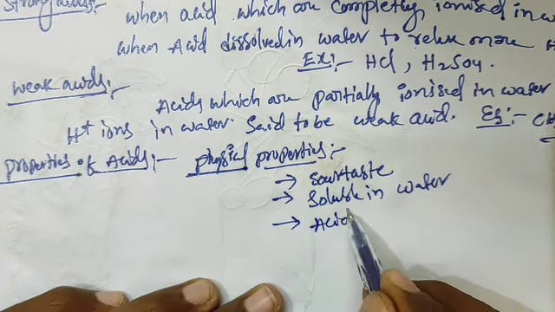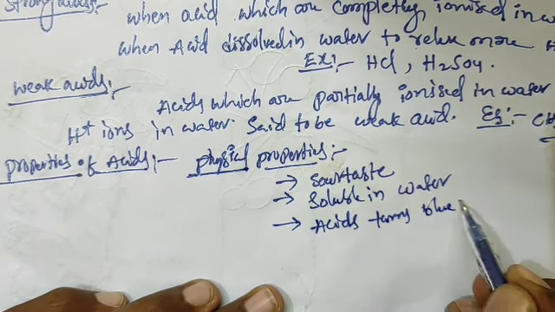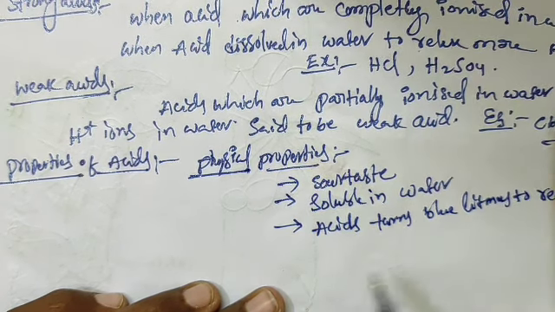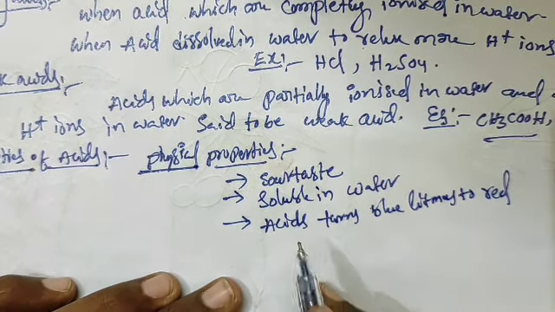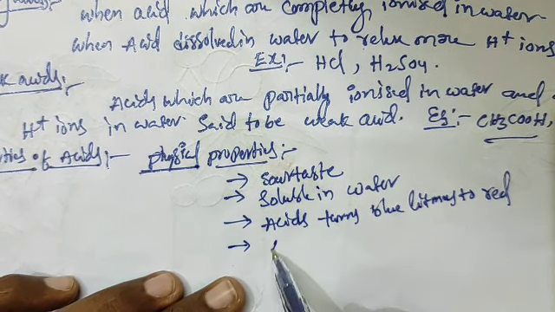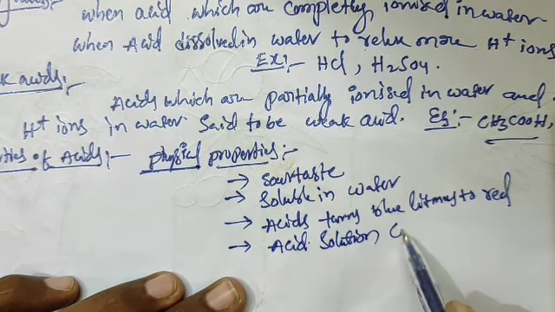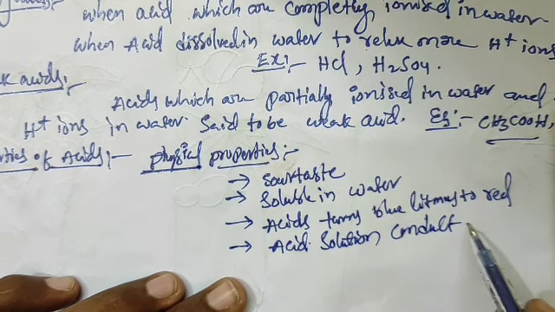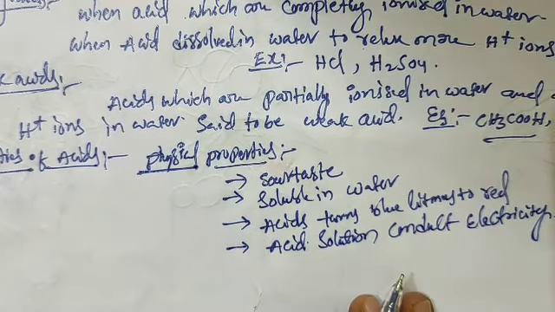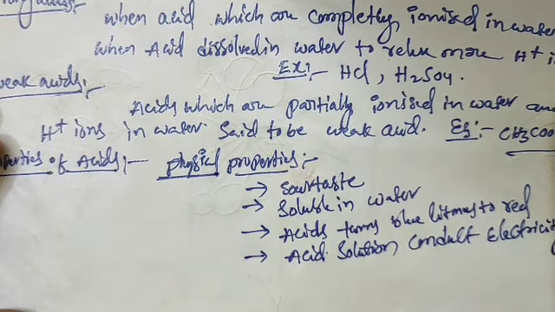Acids turn blue litmus to red. Acid turns blue litmus to red. Next, acid solutions conduct electricity. These are the physical properties of acids.